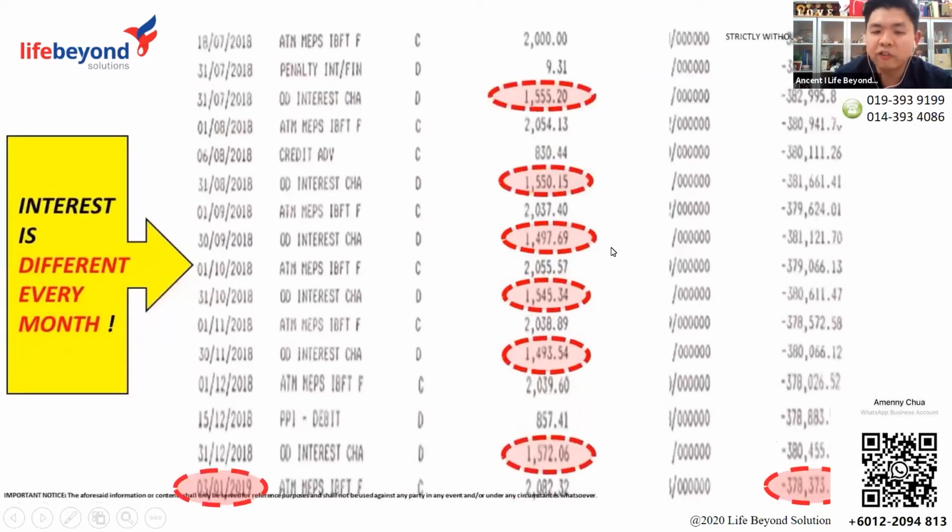After 1 year of repayment, he found that he only managed to pay 5,000 of principal. So in January 2019, the outstanding amount is still 378K. That means out of the 24K, only 5,000 went to the principal, and 19,000 went to the interest. This might seem normal to a person who says, hey, I took a loan from the bank, so this is the interest charged by the bank. But is that a fact, or is there anything that we can do?